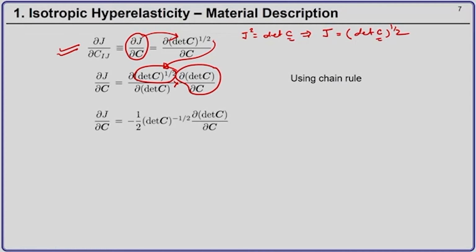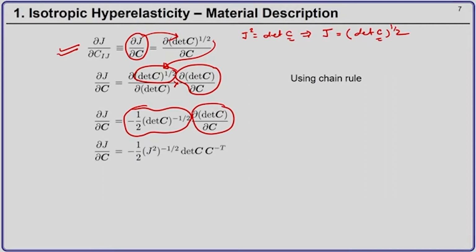Now the first term becomes 1 by 2 determinant of C to the power minus 1 by 2, and del by del C of determinant of C. Now, determinant of C is nothing but J square, and we know that the partial derivative of the determinant of a tensor with respect to the tensor itself is the determinant of the tensor times the tensor inverse transpose.